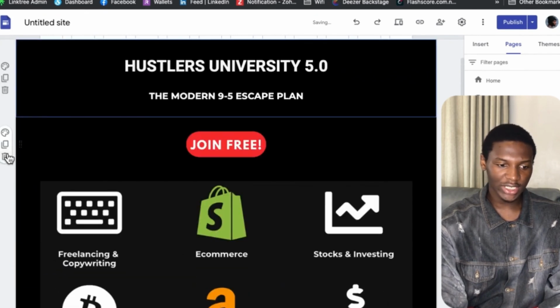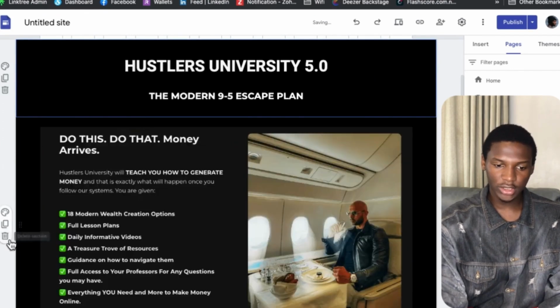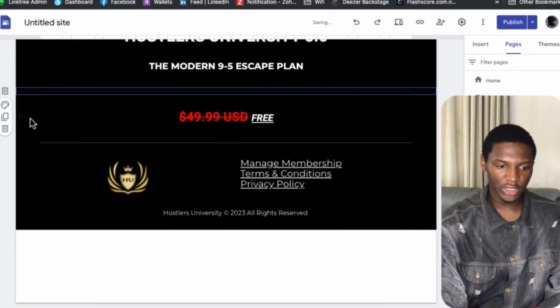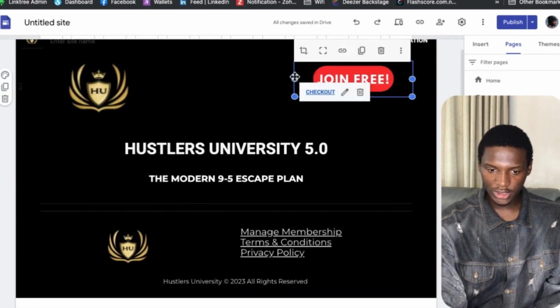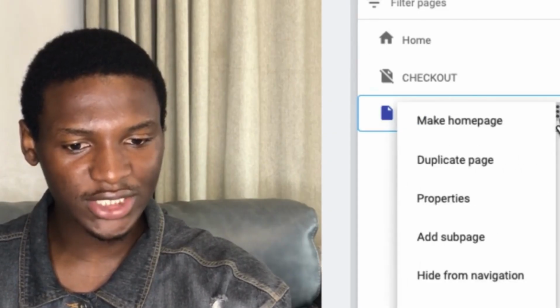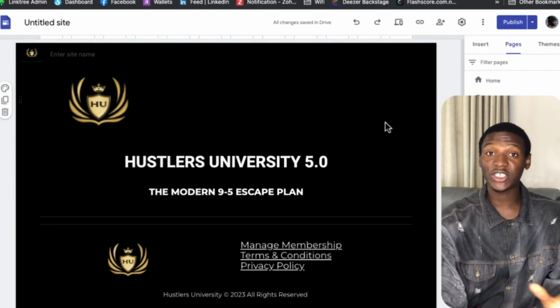I'm going to delete this entire section, delete this entire section, delete this entire section, delete this and delete this. I'm going to delete this and this, right? We don't need this. I'm going to delete this, and I'm going to delete this free here. I'm going to delete that too. So this is done, right? I'm going to come over here, this 3 dot icon, click on this, click on where it says hide from navigation, because we want our website to be clean, right?